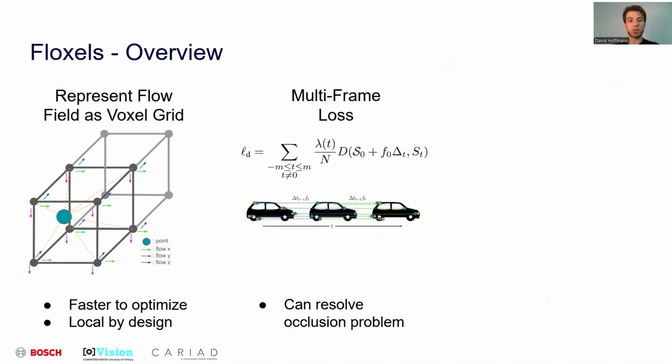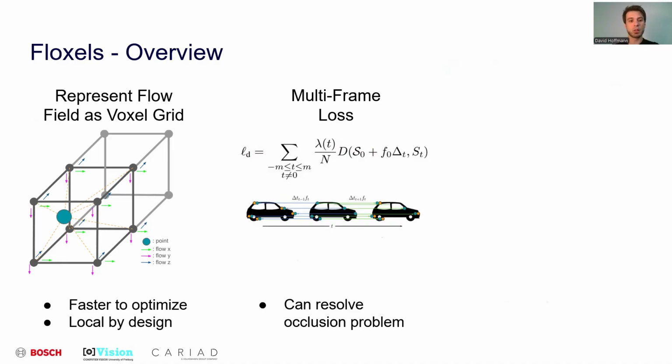The second major component of Floxels is its multi-frame loss. Instead of computing the loss based solely on 2 consecutive frames, Floxels incorporates m past and m future frames into the training objective. This design has several key advantages, most notably improving flow estimation in occluded regions or areas with missing points.